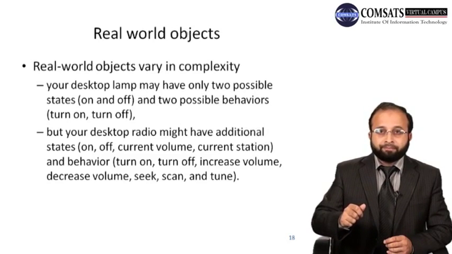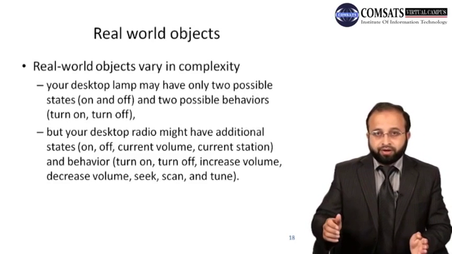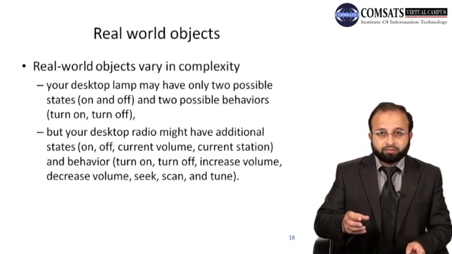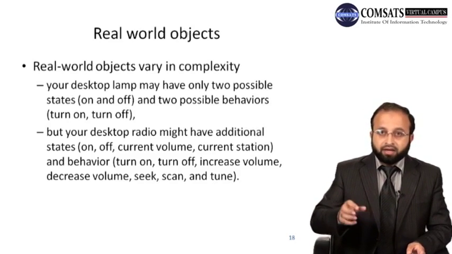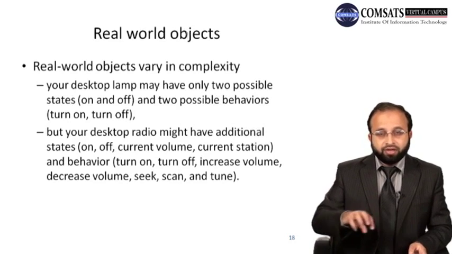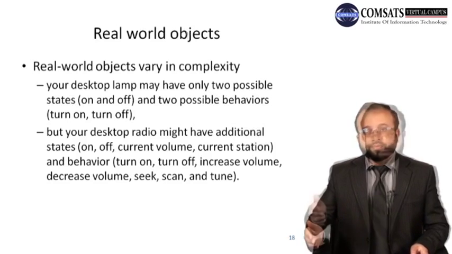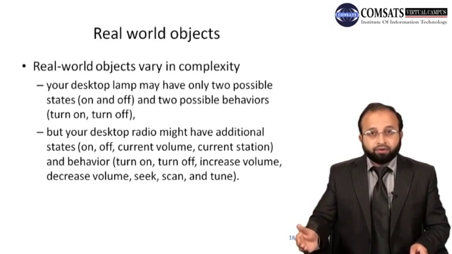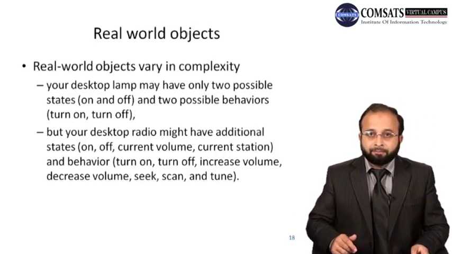There is an interface provided by the desktop radio object, some kind of dial through which you can increase or decrease the volume, right? So you can turn that dial to decrease the volume, which means you are executing the behavior of decreasing the volume, and as a result the state of that radio, the current volume, is changed from 10 to 7, let's say, right?